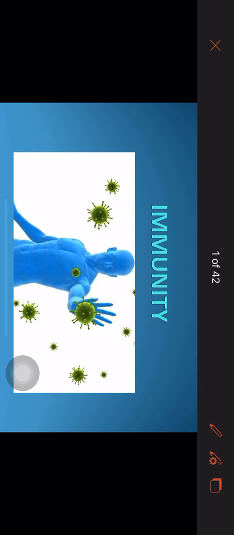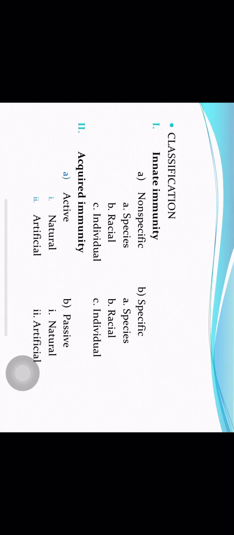What is immunity? Immunity in Latin comes from immunis, which means free of burden. Immunity refers to the resistance exhibited by the host towards injury caused by any microorganism. Any organism which tries to harm the host, the host tries to resist it, and this resistance offered by the host against the harming organism is known as immunity.